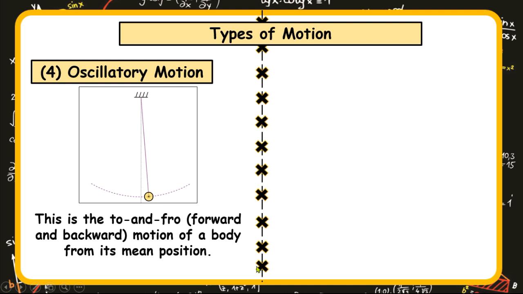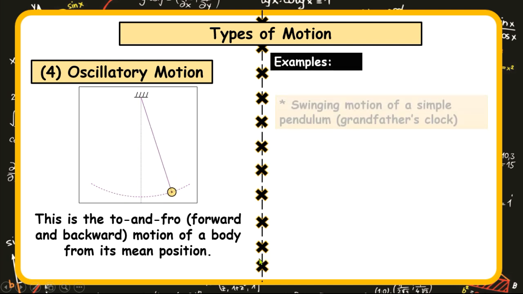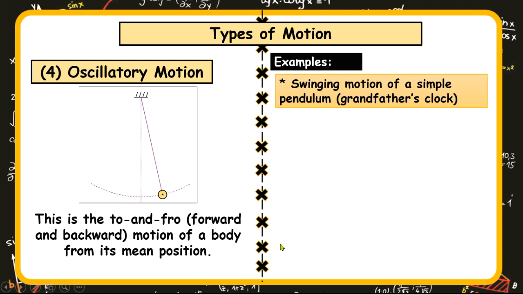Looking around us, an example of this type of motion is the swinging motion of a simple pendulum. This animation here is what is referred to as a pendulum. The same applies to the grandfather's clock, this old giant clock that has a bob beneath moving tick tock, tick tock. That form of motion is the swinging motion of a simple pendulum.